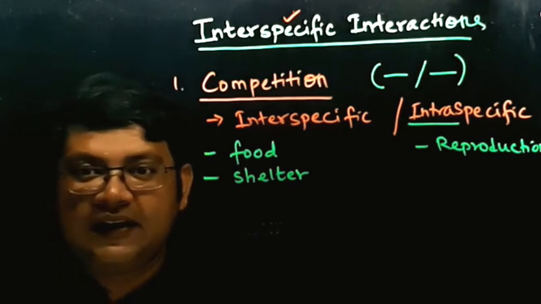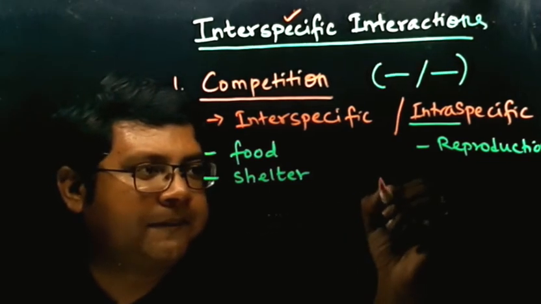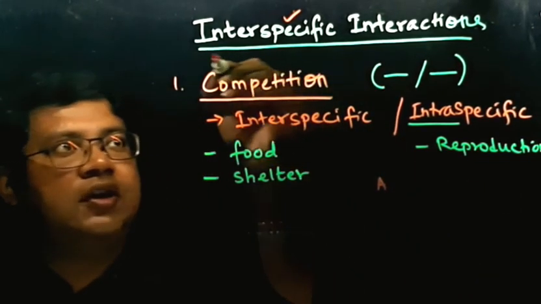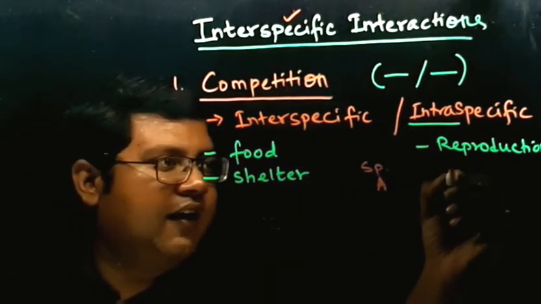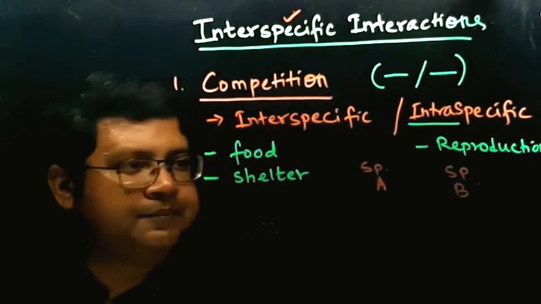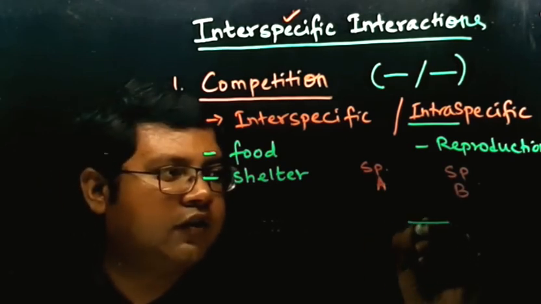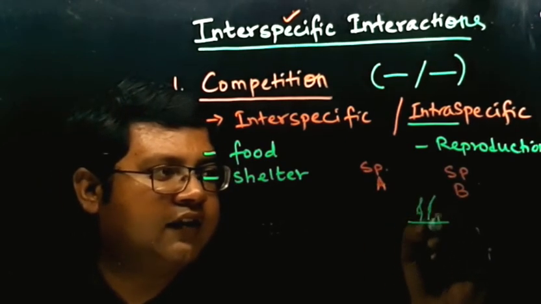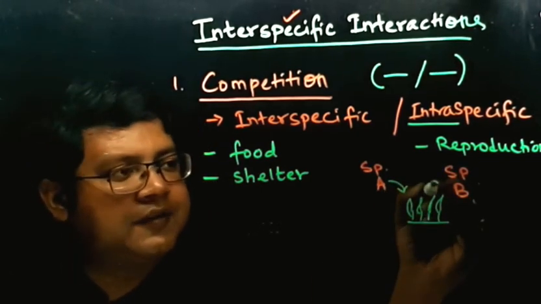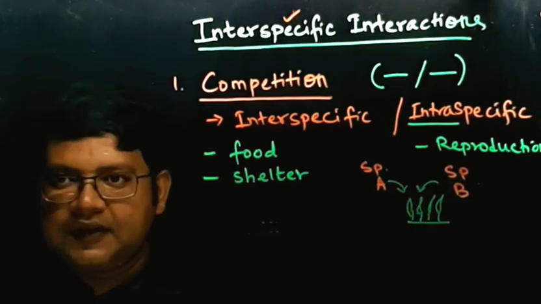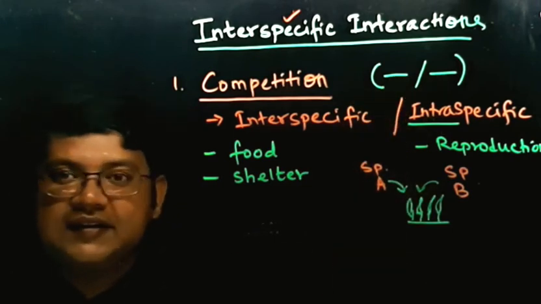It means, suppose this is species A and this is species B. We are now talking about interspecific interactions, meaning two different species. They compete, let us say, for the same food. Suppose these are two herbivores and these are plants, and species A is trying to eat the plants, and species B is also trying to eat the plants. Now there is competition between them. Now, what does this minus oblique minus signify?